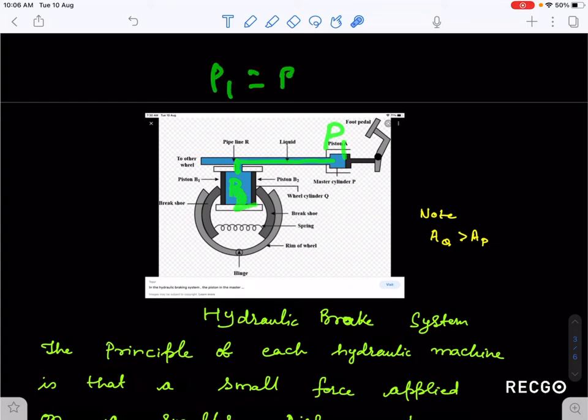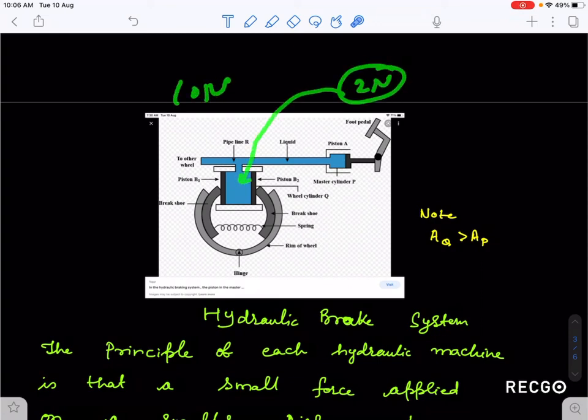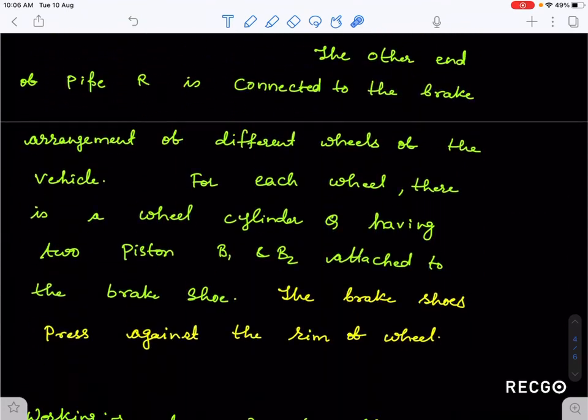But we know that this area is, let's say, 5 times larger than this area, so force is multiplied. Suppose you are applying 2 Newton force here, this will become 10 Newton here. As we have seen, if the area of cross section is 5 times, the force becomes 5 times multiplied. So I have noted down each and every aspect.